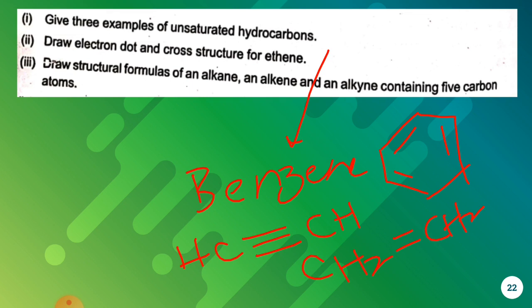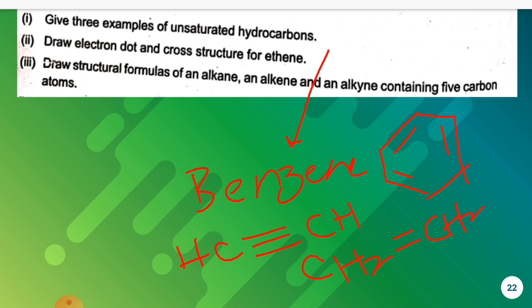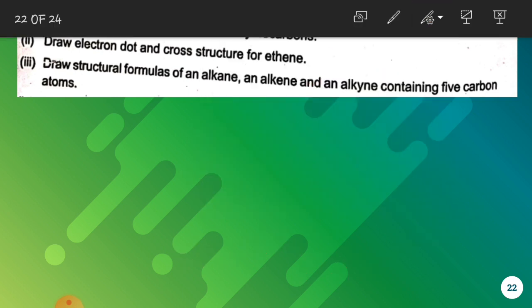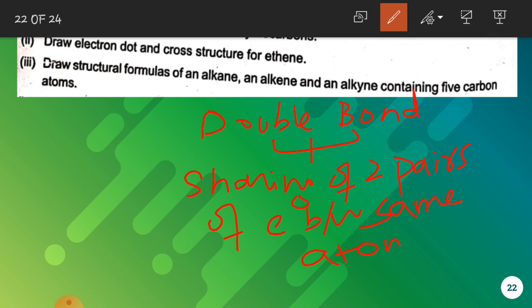Now the second question is, draw the electron dot structure for ethene. We have discussed it earlier as well. In ethene we have a double bond. So how is a double bond formed? It is formed by sharing of 2 pairs of electrons between the same atoms. Alright.